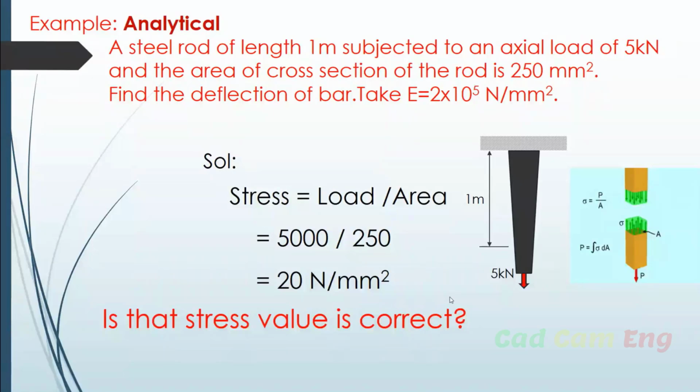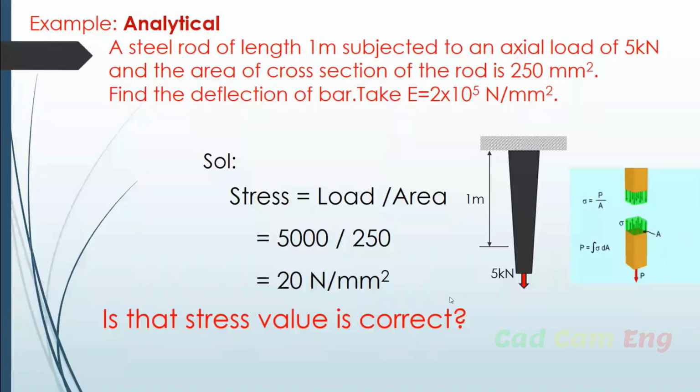Which is the right stress, 20 or 50? At the end, the stress is 50. But by the calculations, we are getting only 20. We are assuming that the body is under Hooke's law. We are considering that the body has a uniform cross section before and after the application of load. This is the assumption we are taking.